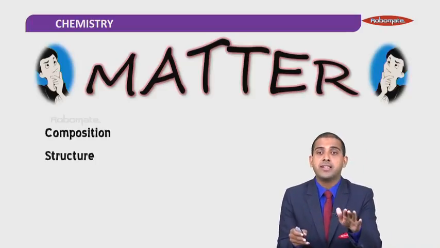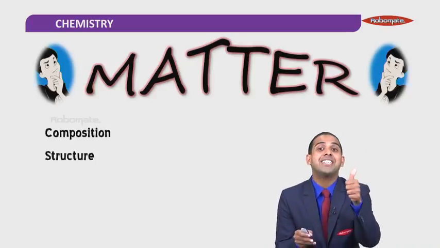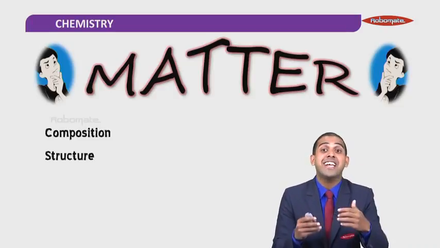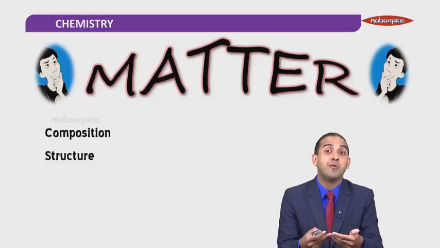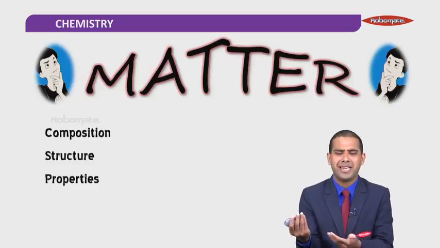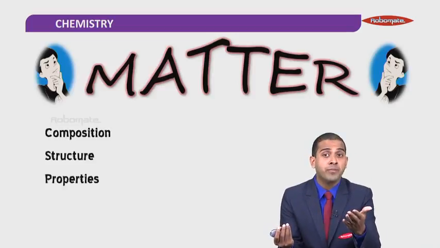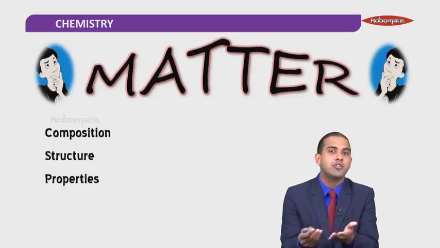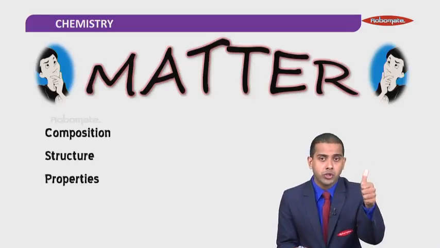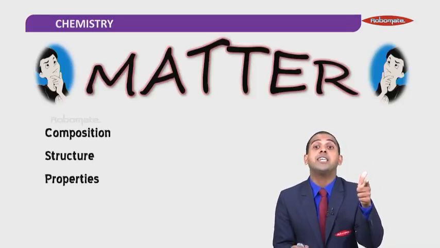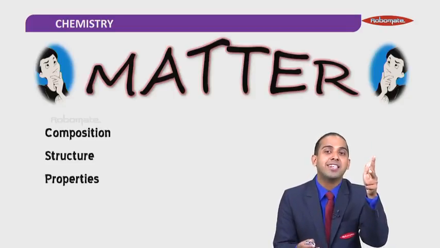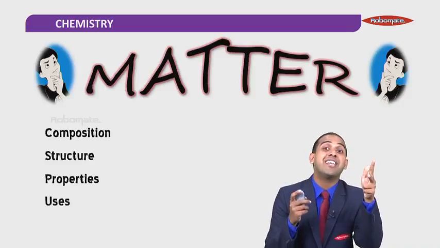So chemistry is nothing but a study of composition, a study of structure, and after studying the composition and the structure, the third thing I would like to study about that matter is its properties. When I say properties, I mean melting point, boiling point, density, viscosity, and all that stuff. So chemistry is a study of composition, structure, properties, and after studying all these three, the last thing I would like to do is study their uses.